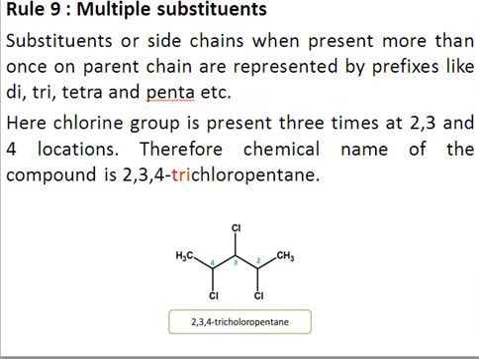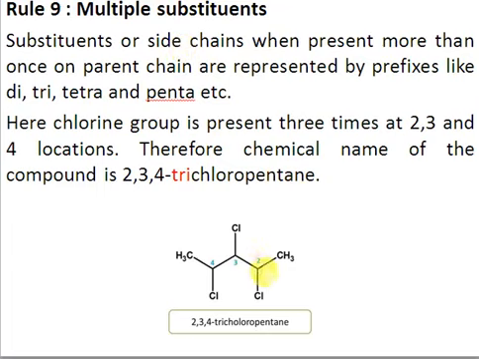Rule number 9: in case you have multiple substituents or multiple side chains that are appearing more than once, you have to use prefixes like di, tri, tetra, penta. In this specific case we have 3 chlorines appearing in this structure, so we will say trichloro. If there were 2 chlorines, we would have used the word dichloro. So if the substituents or side chains are appearing more than once, we will use the prefixes di, tri, tetra, penta, etc.